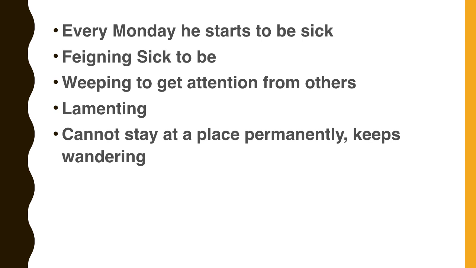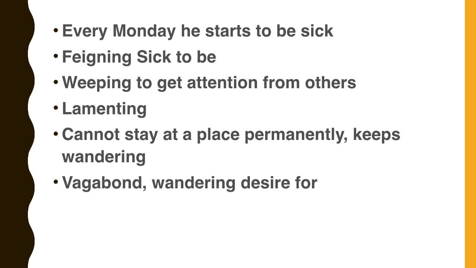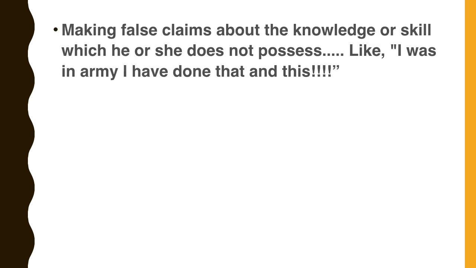Cannot stay at a place permanently, keeps wandering across the globe, across the countries. Then the rubric: vagabond, wandering, desire for. They are always traveling from continent to continent, from place to place. They are not staying in a permanent place. The rubric is vagabond. Making false claims about the knowledge or skill which he or she does not possess.